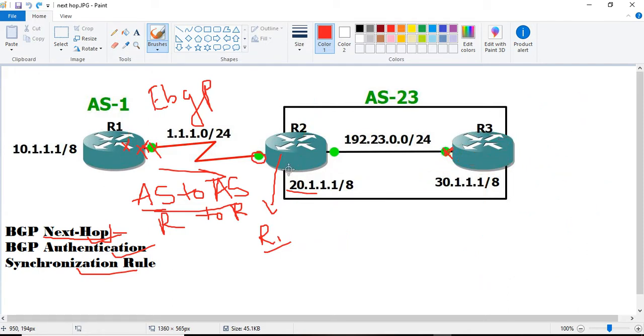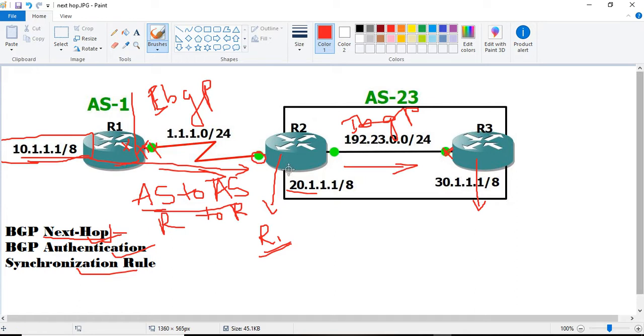But in the case of iBGP, if we are doing iBGP, then the R1 router is in a different AS, and these two are in the same AS, so here is the iBGP and these two are eBGP. Whenever the route for network 10 is updated from R1 to R2, R2 sets R1 as the next hop for the 10 network. But when R2 sends the update for this 10 route to R3, it will not change the next hop. So R3 also keeps R1 as the next hop.